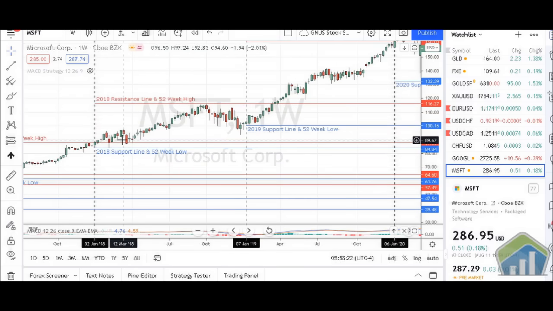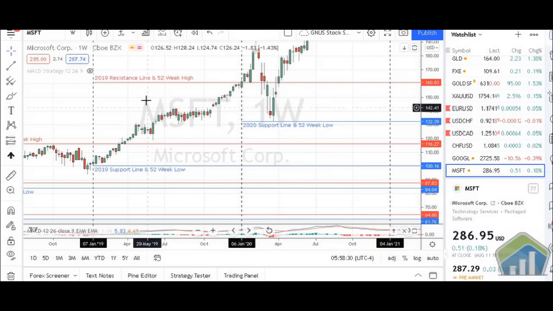2018, we have highs of about 116. So that's when we start getting to the three digits. And then we have lows of about 84. We go over to 2019, we have highs of about 160 and we have lows of about 100.